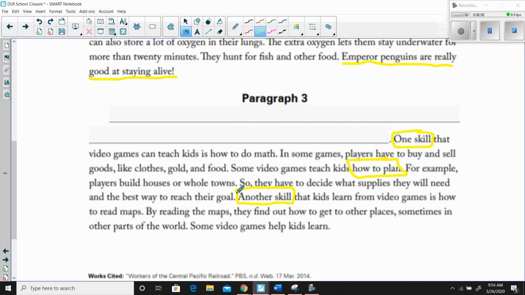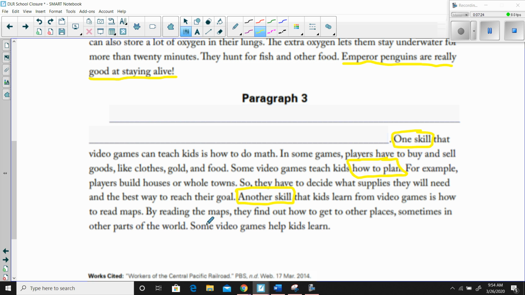Another skill that kids learn from video games is how to read maps. By reading the maps, they find out how to get to other places, sometimes in other parts of the world. All right, so this sentence has explained what they mean and gone into detail about the skill that's described up here. Another skill that kids can learn is how to read maps, and then why this skill might be a good thing to have, right? Let's look at the last sentence. See, this last sentence should be the conclusion.